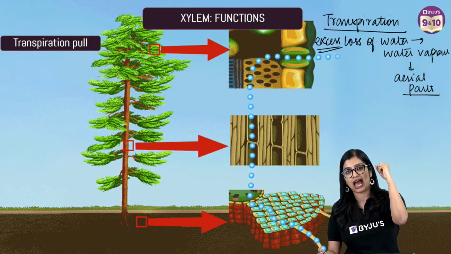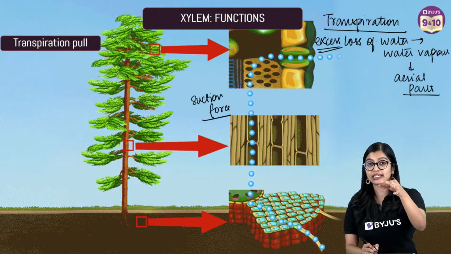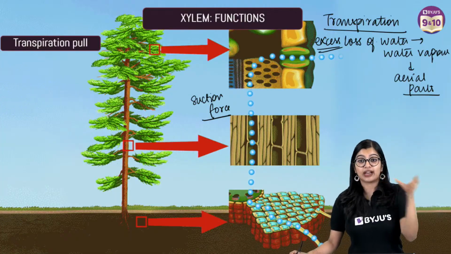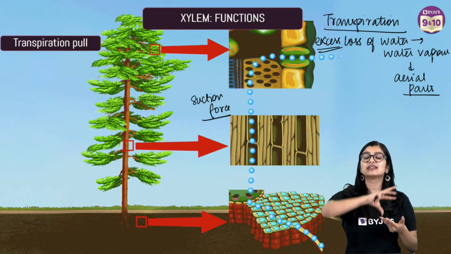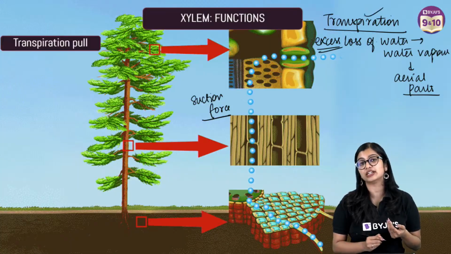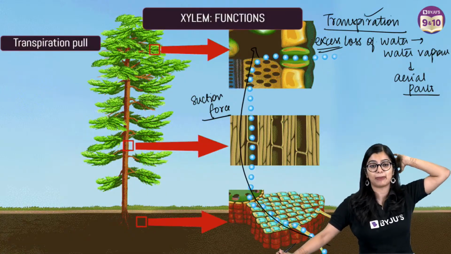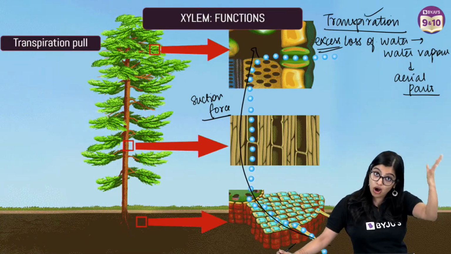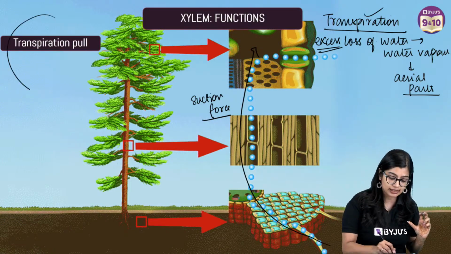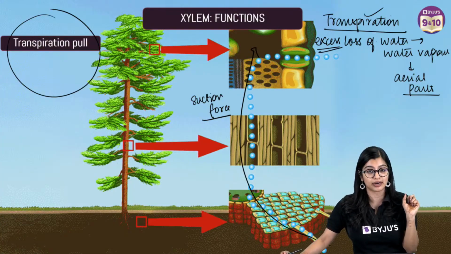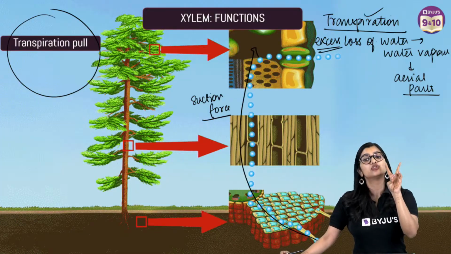When this transpiration happens, it creates a suction force. For example, when you take a straw and suck, it creates a vacuum, a suction force. A very similar suction force gets created when transpiration takes place, and the water from the roots is transported all the way to the upper parts. So in the case of tall trees, along with root pressure, transpiration pull also plays a key role in transport of water. Questions can come from transpiration pull and root pressure, so please put a star mark.